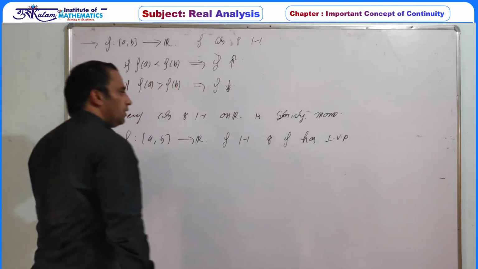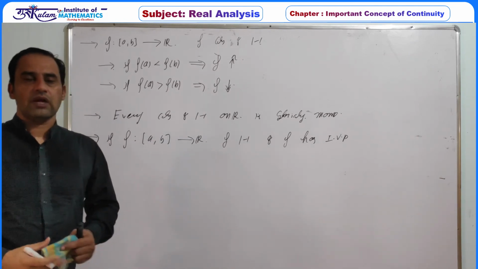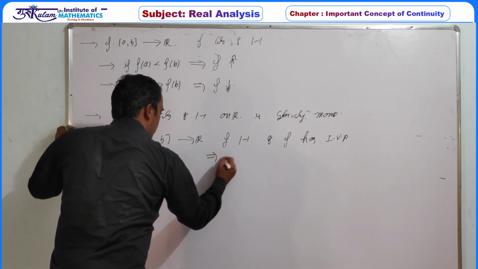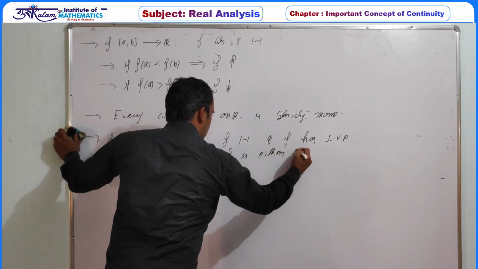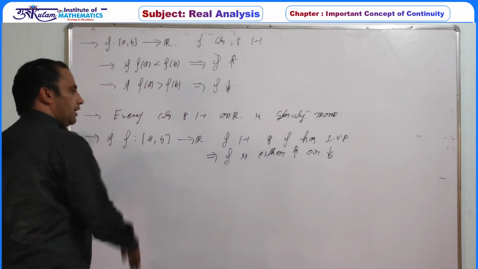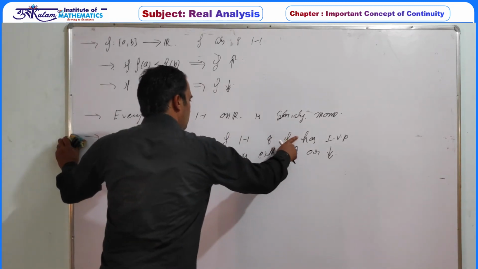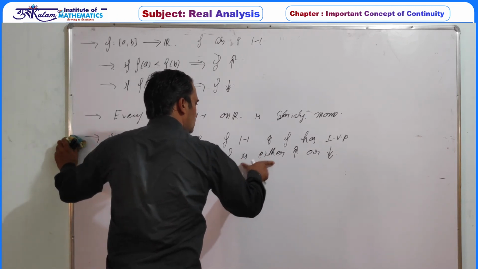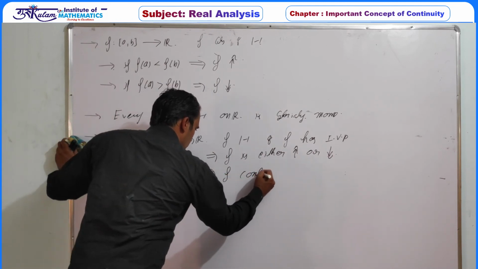So same proof: in the last case we used that f is continuous, so f must have IVP, but with the help of IVP alone we have proved that f is either strictly increasing or strictly decreasing depending on f(a) and f(b). And if f is one-one and has IVP, then it is strictly increasing or strictly decreasing, that is f must be monotonic, and monotonicity plus IVP implies f is a continuous function.